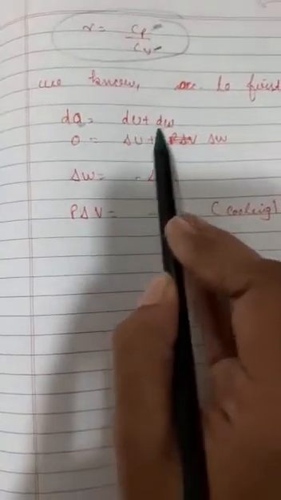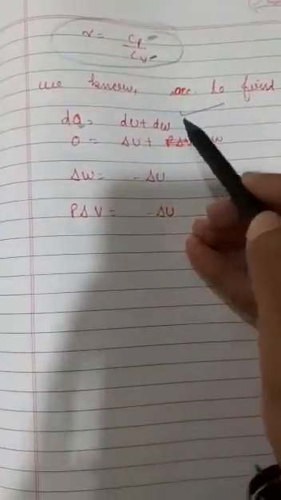Now we know, according to the first law, that dq, to denote the heat, alphabetically we write dq. Why have we written dq? Because heat can be changed. So dq is equal to dU plus dW. That equation we derived when we were discussing the first law of thermodynamics.